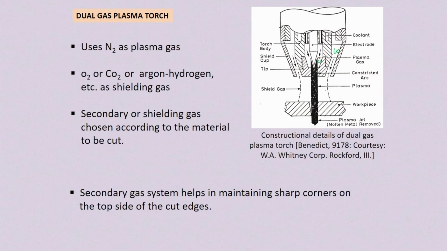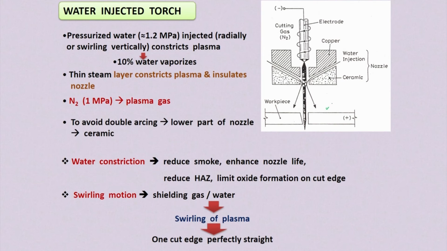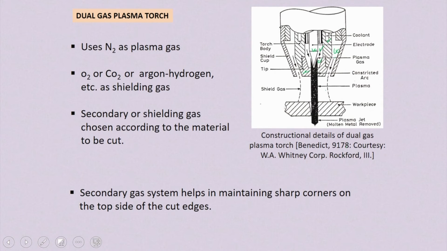In this dual gas plasma torch, you can see the plasma gas, and outside there is a shielding gas. This is the coolant in the nozzle, used to reduce the temperature again. This is the electrode, this is the nozzle, and this is the workpiece. This is the shielding gas outside the plasma, and this is the plasma which is generated.